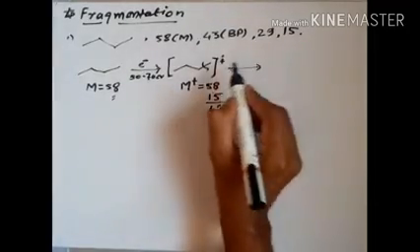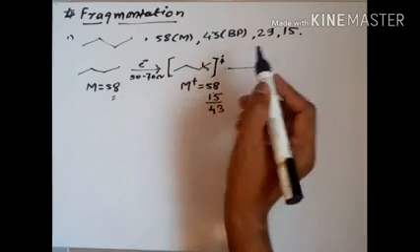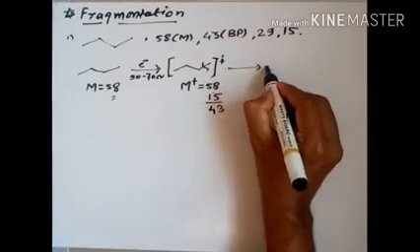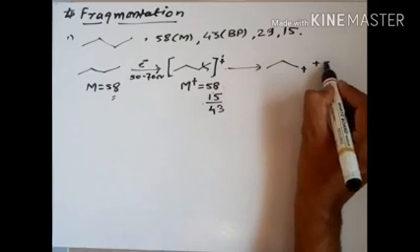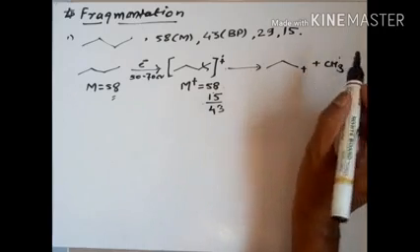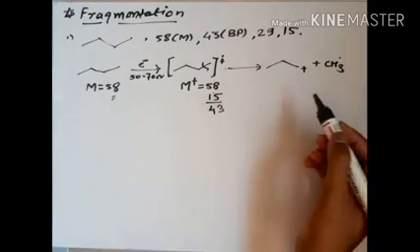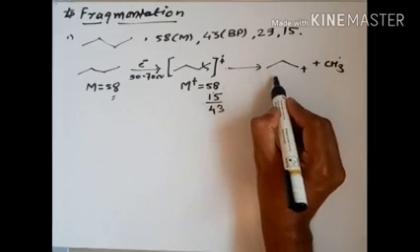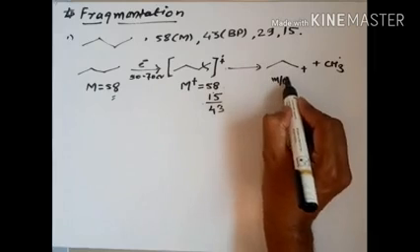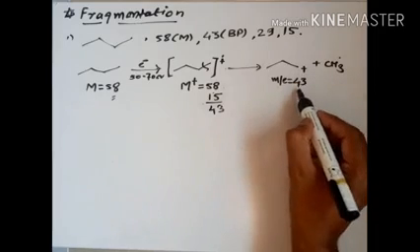Suppose this is the positive charge, and this one is the radical. So here is the positive charge, plus the CH3 radical. So obviously this is the positive part, which can be detected in the mass spectrum. So here the m/e, I may write down over here, is 43, which is our base peak.